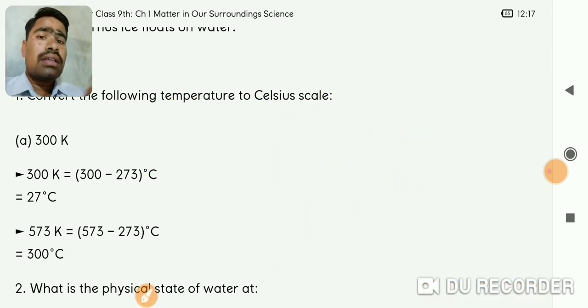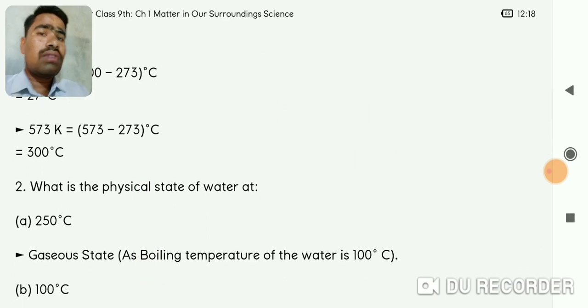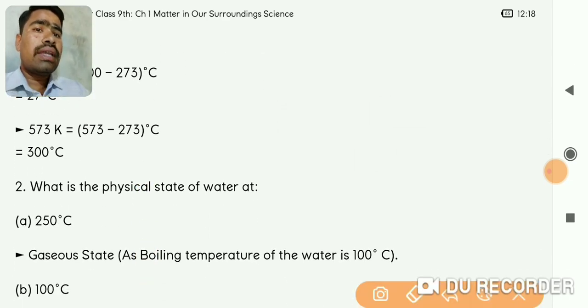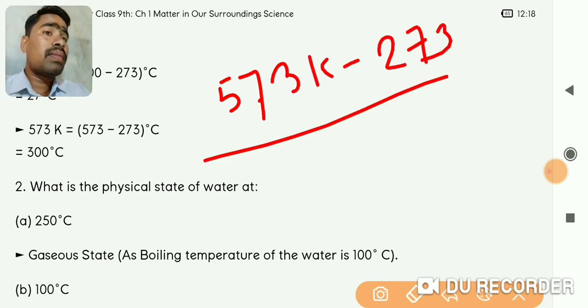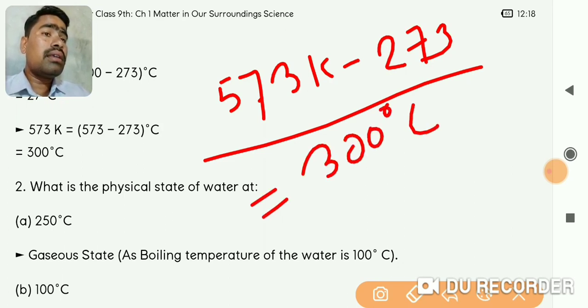The next question is 573 Kelvin. Again it's very simple. What we have to do is 573 Kelvin minus 273, and you will get the answer 300 degrees Celsius. So this is how we can convert the temperature from Kelvin to Celsius.